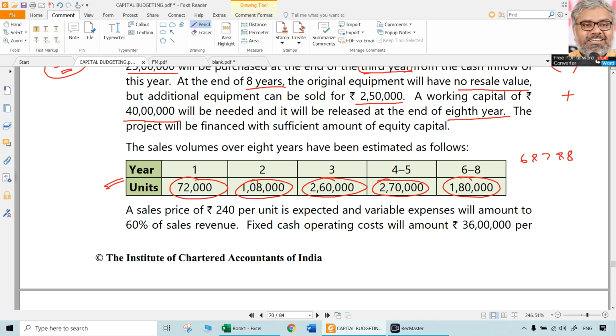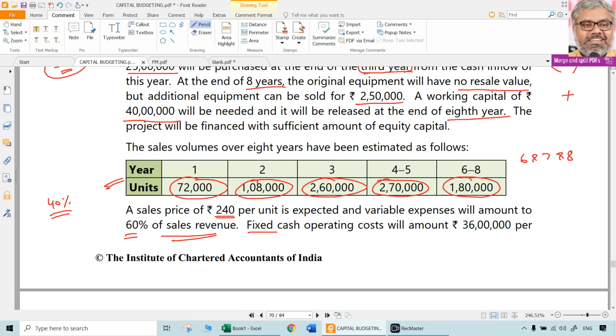A sales price of 240 rupees per unit is expected. Variable expenses will amount to 60% of sales revenue. So naturally PV ratio is 40%. Directly we can calculate contribution per unit and then multiply with the number of units so that we can get total contribution in each of the years. Alternatively, if you want to show it in a little more detailed manner, we can show sales first, then deduct variable cost, then show contribution, then fixed cost, etc.